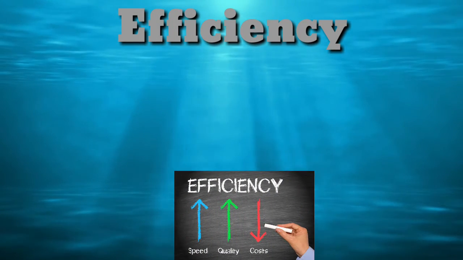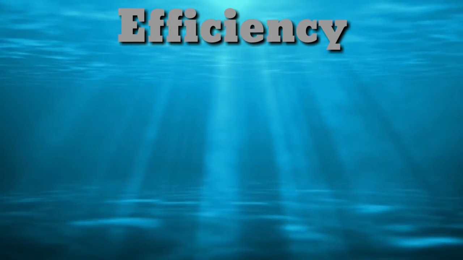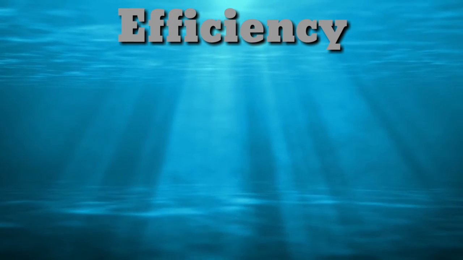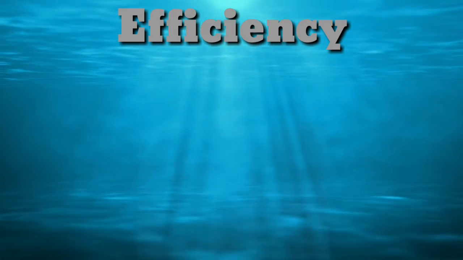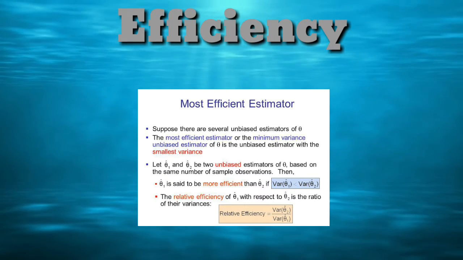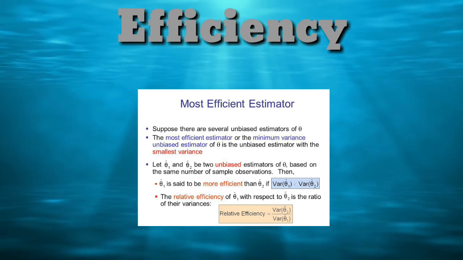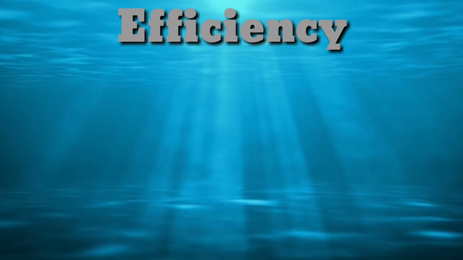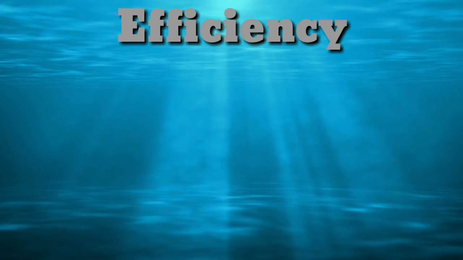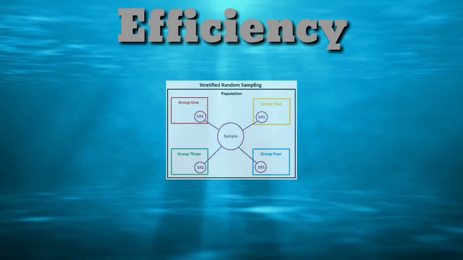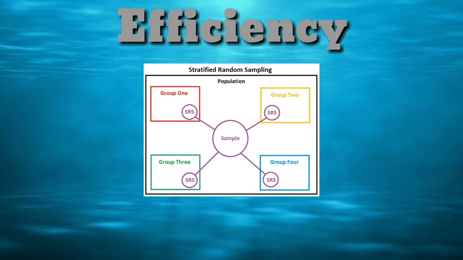Next, we are going to discuss efficiency. You could use a simple random sampling technique or a more complex one like stratified sampling to get the samples which represent the population. Out of all these possible scenarios, an efficient estimator is one that has small variance. That is, the estimator with the smallest possible variance is also called the best estimator. In other words, the estimator deviates as little as possible from the true value you are trying to estimate. Don't panic about the word complex, that stratified sampling. Let me discuss it later.